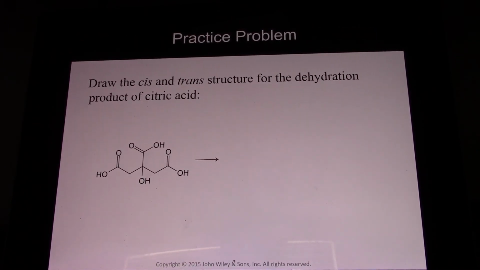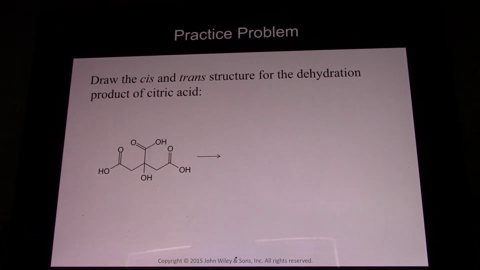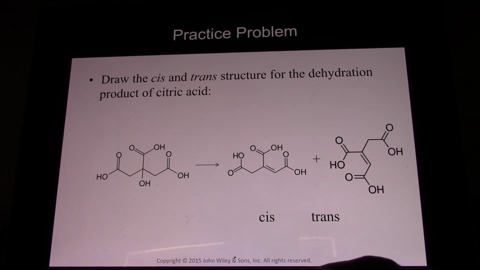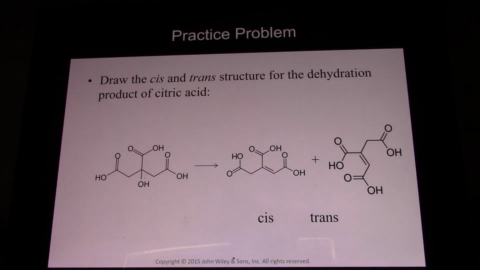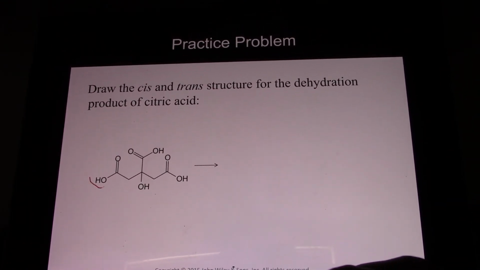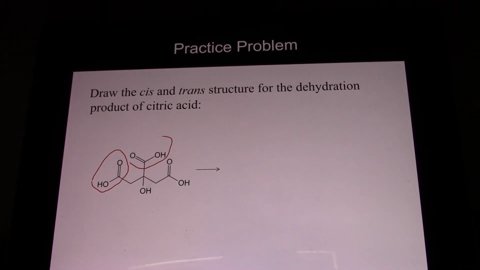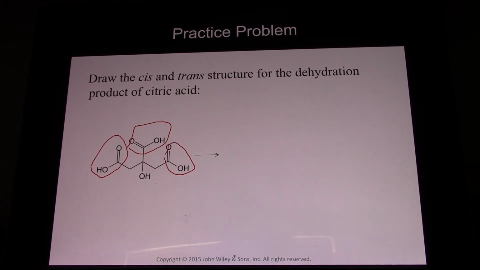Draw the cis and trans structures for the dehydration product of citric acid. And here is my molecule. So there's only 1 alcohol here. You see a lot of OH groups, but this is a tricarboxylic acid. That's a carboxylic acid. That's a carboxylic acid. That is a carboxylic acid. This is my only OH.